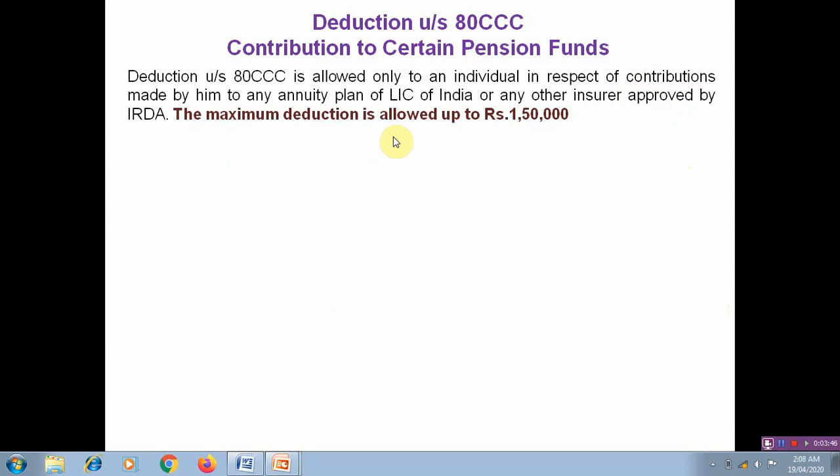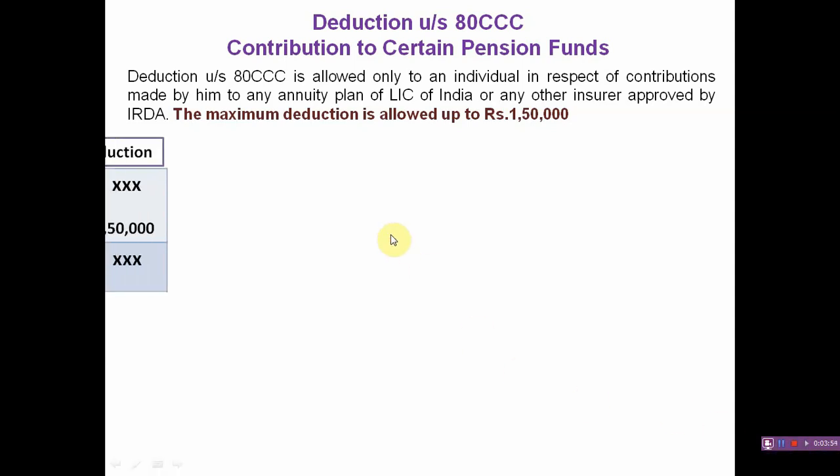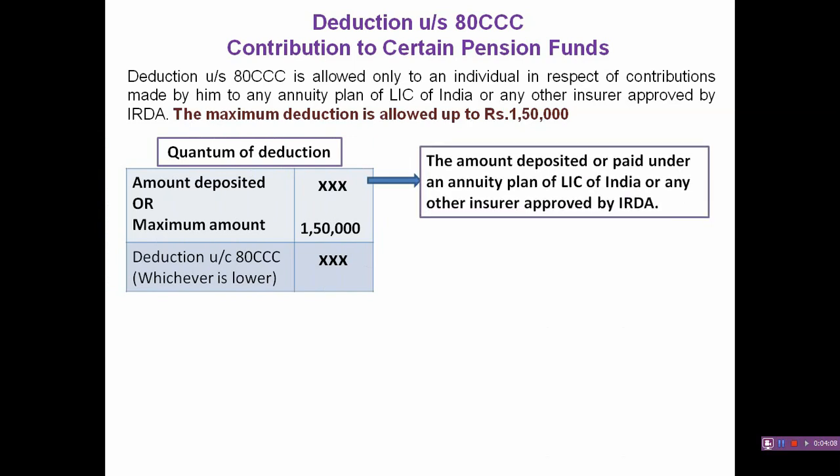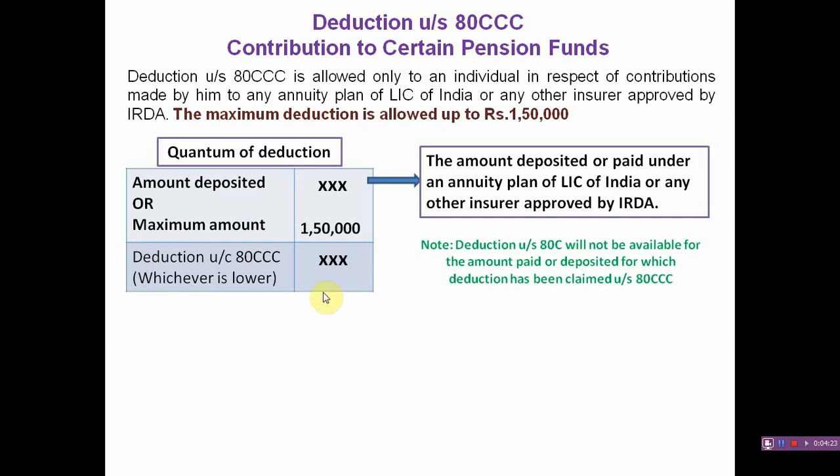It means if an individual has contributed under a pension scheme of Life Insurance Corporation, an individual can get a deduction under section 80CCC. The amount of deduction will be the lower of the amount deposited or a maximum of rupees 1,50,000.